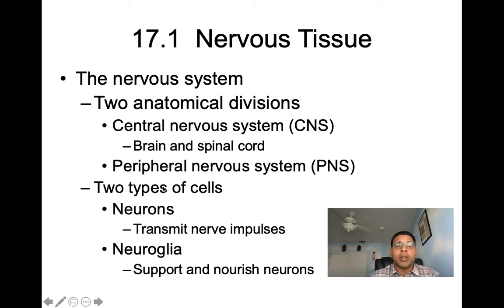Now, the nervous system is made up of two types of cells. First we have our neurons. I like to consider them the VIP cells. However, they can't survive without neuroglia, so they are equally important as well. Neurons transmit our nerve impulses, which we also refer to as action potentials. And our neuroglia are responsible for providing our neurons with support and also nourishing them.